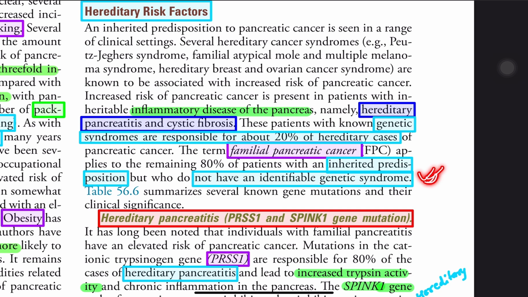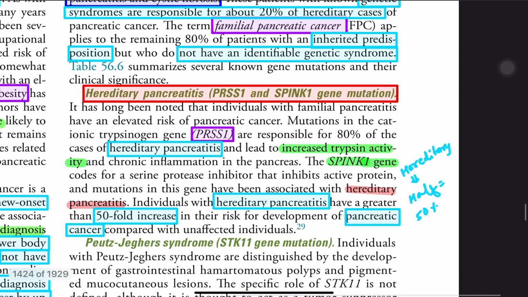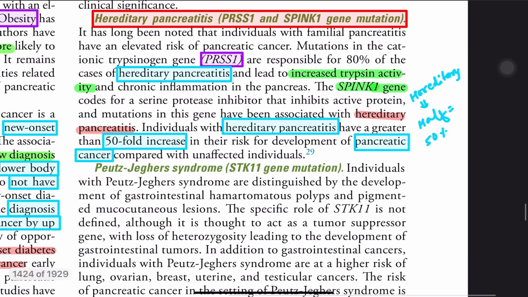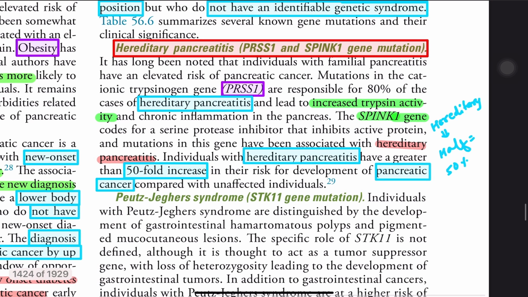Next we discussed hereditary pancreatitis. The most common gene is PRSS1, but the SPINK gene is also important. PRSS gene is almost 50%. So P for 50. You can remember hereditary means half, 50%.